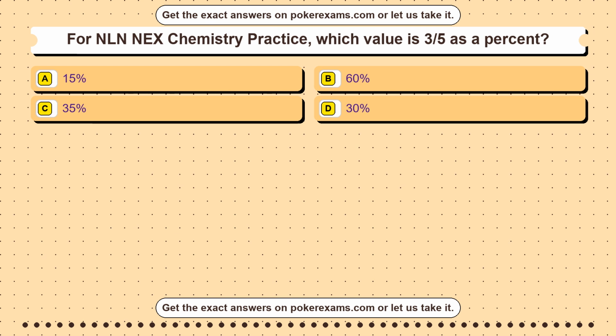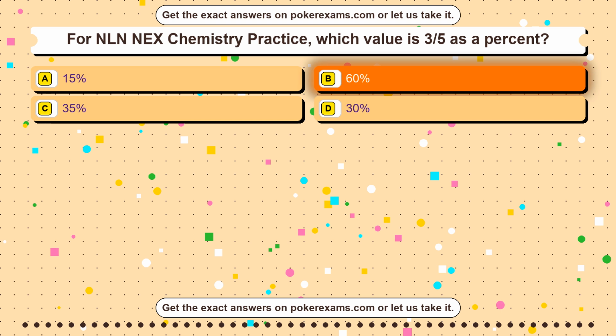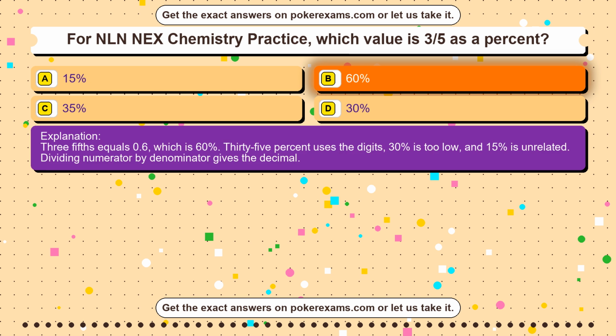Question 12. For NLN NEX Chemistry Practice, which value is 3/5 as a percent? Option A 15%. Option B 60%. Option C 35%. Option D 30%. The correct answer is option B. 60%. 3/5 equals 0.6, which is 60%. 35% uses the digits, 30% is too low, and 15% is unrelated. Dividing numerator by denominator gives the decimal.